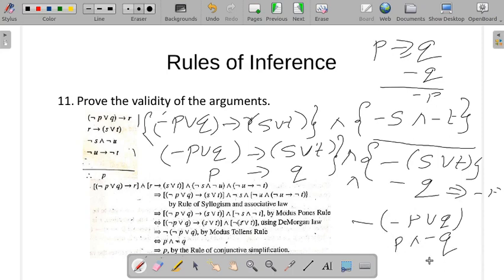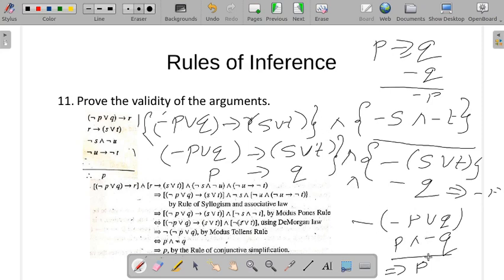Use De Morgan's law. If P is true and negation Q is true, that infers that P is true. So this is the rule of conjunctive simplification. According to that, if P and Q is true, then P is true.